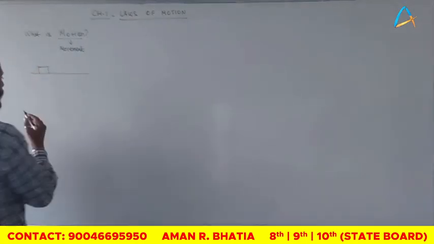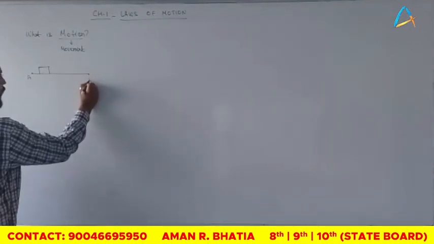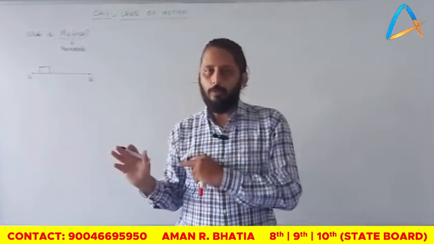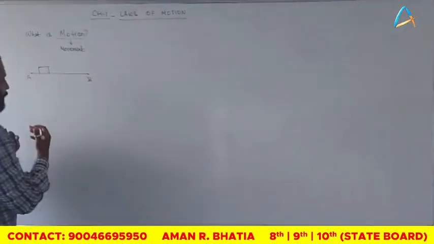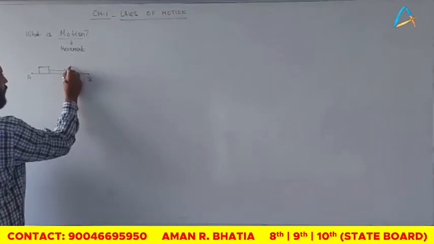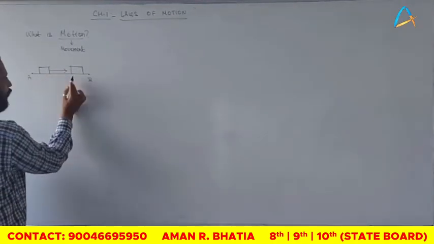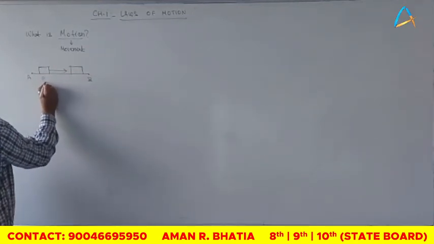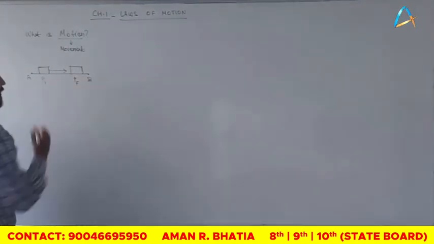Let us say this is point A and this is point B. Relatively, we see that the box is currently near to point A and far from point B. If it comes into motion, let us say from A to B, the box comes here. So with respect to its surroundings, it has changed its position. This was its initial position, let me name it as Pi, and this is its final position, let me name it as Pf.